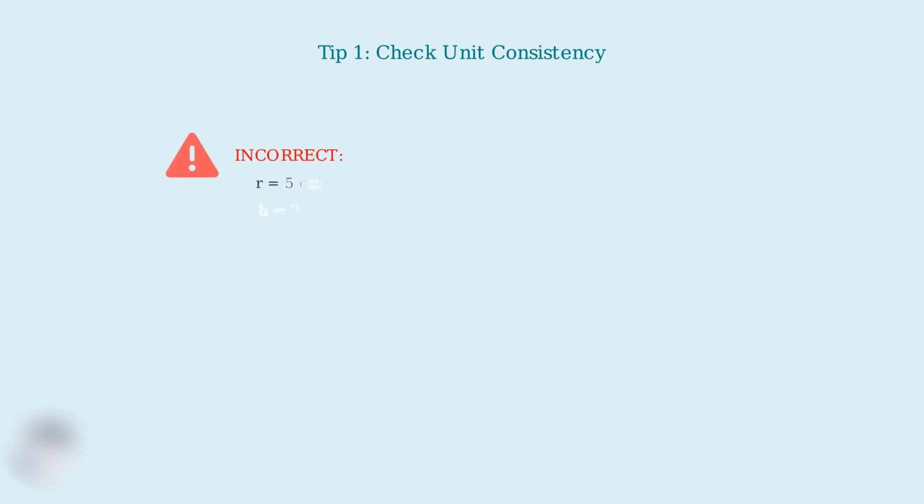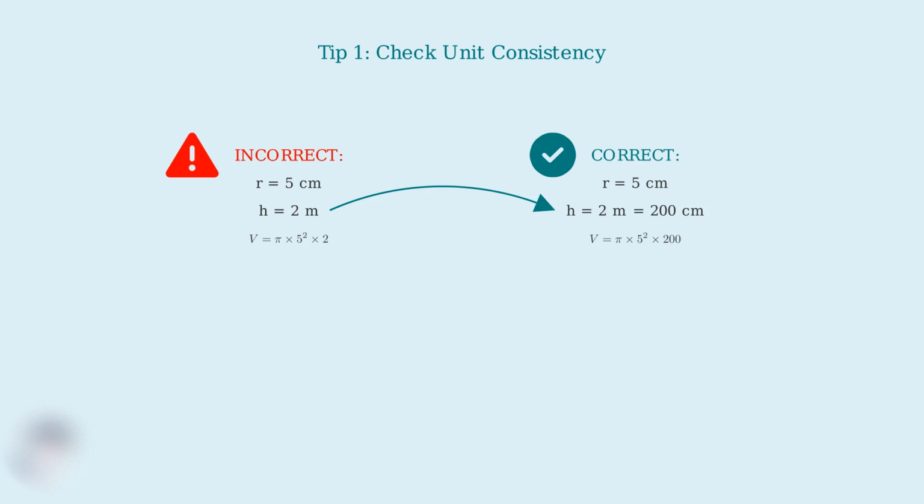Here's a common mistake. Suppose you have a cylinder with radius 5 centimeters and height 2 meters. If you use these values directly, your calculation will be incorrect. Instead, convert both measurements to the same unit first. Convert the height from meters to centimeters. 2 meters equals 200 centimeters. This conversion ensures your final answer will be in the correct cubic units, in this case, cubic centimeters.